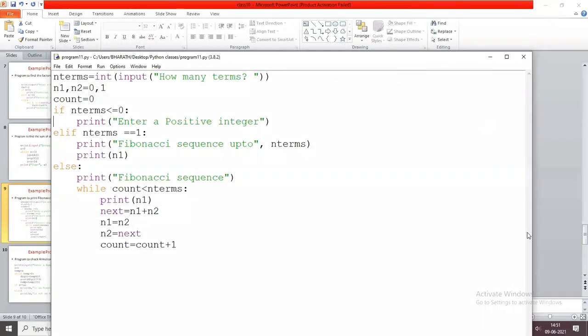Okay, so this is about today's class. In tomorrow's class we are going to see some more programs related to branching and looping. In tomorrow's class we are going to discuss the remaining statements, break and continue also.